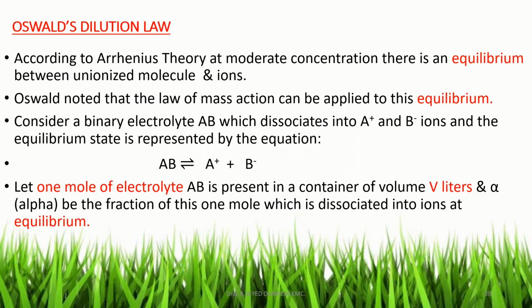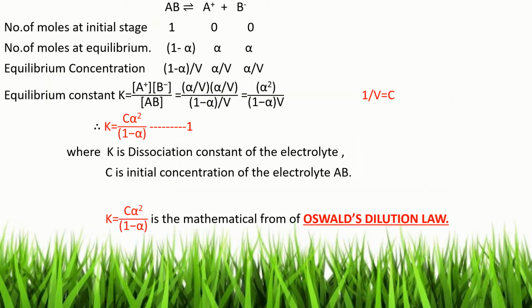Now let 1 mole of electrolyte AB be present in a container of volume V liters, and let alpha be the fraction of this 1 mole which is dissociated into ions at equilibrium. The unionized molecule AB is in equilibrium with the ions: AB ⇌ A+ + B-. The number of moles of AB taken initially is 1 mole, and for A+ and B-, the number of moles at the initial stage is 0.